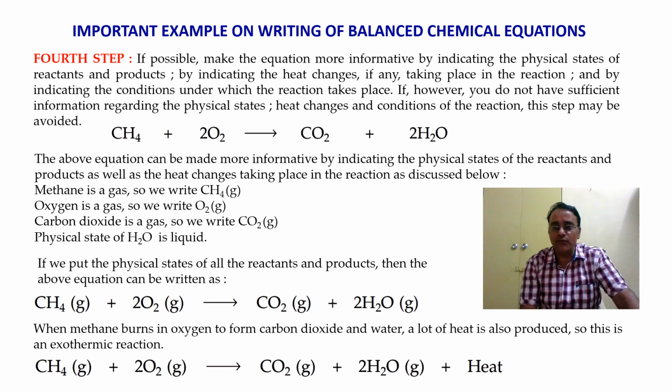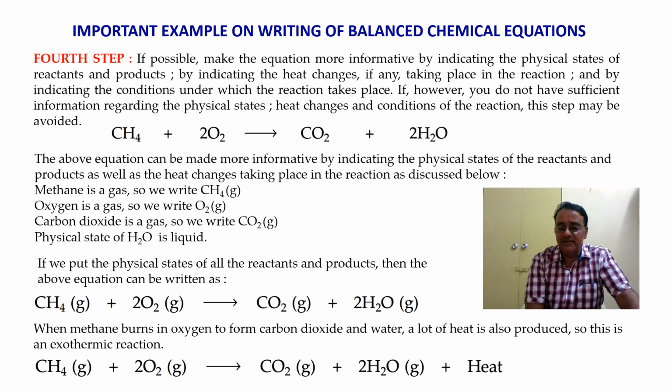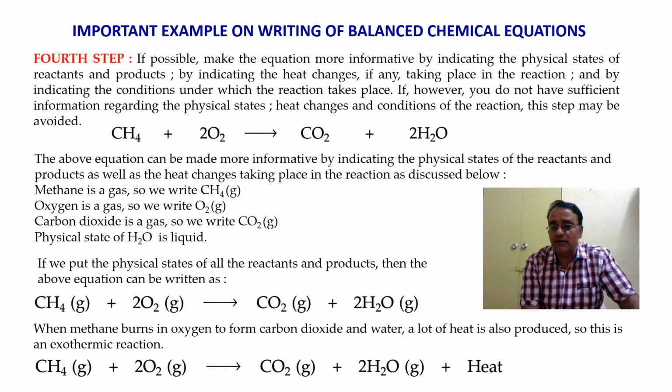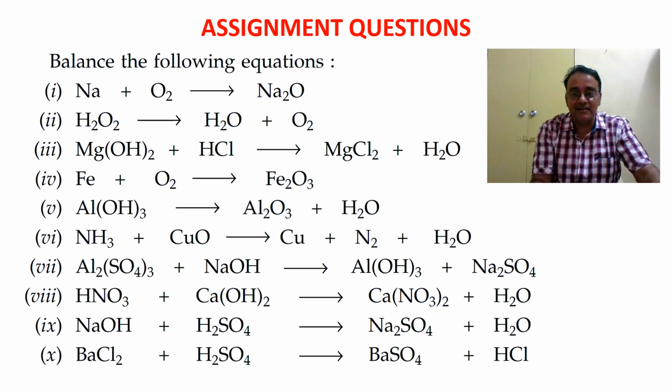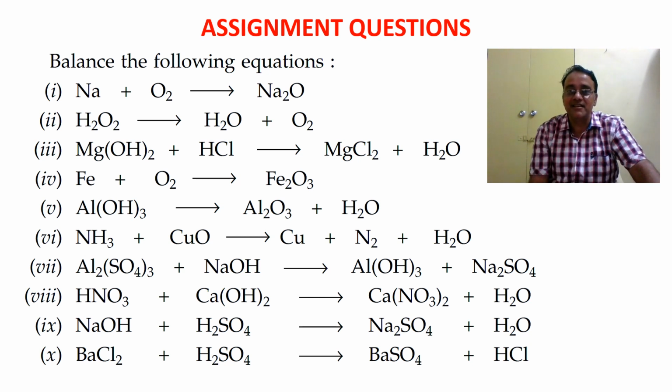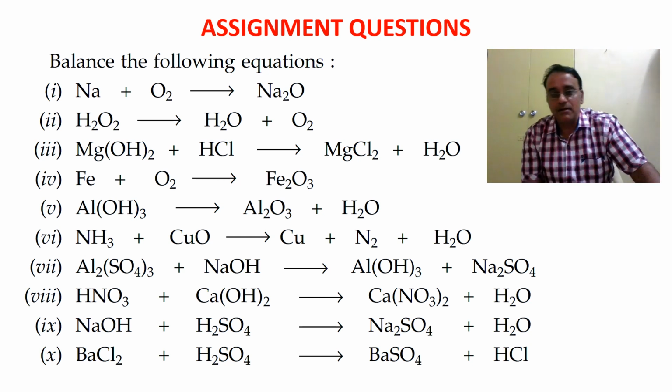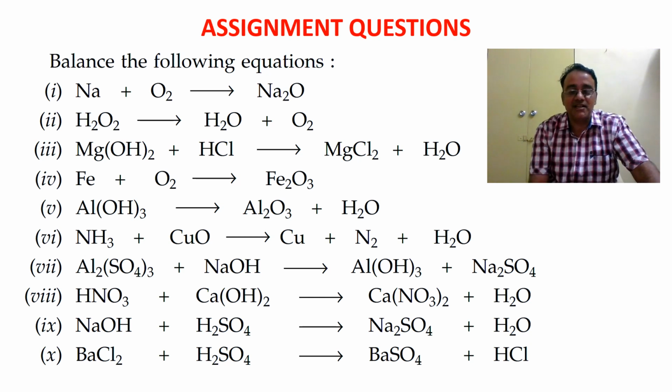Okay, now we have completed balancing the chemical equation. Now in the next part I'm going to give some assignment questions. So what you have to do is note them down by clicking the pause button, and you have to attempt all these 10 equations. These are all equations but not balanced. So you have to balance these equations. Yes, 10 are there, right?